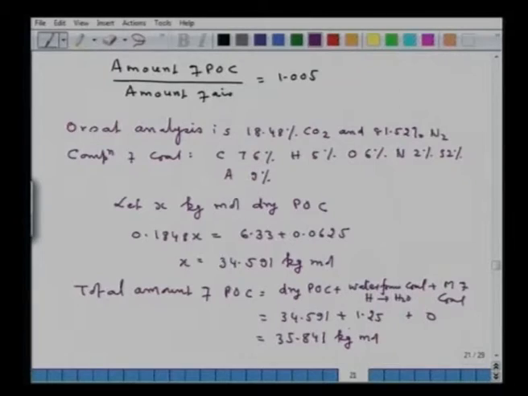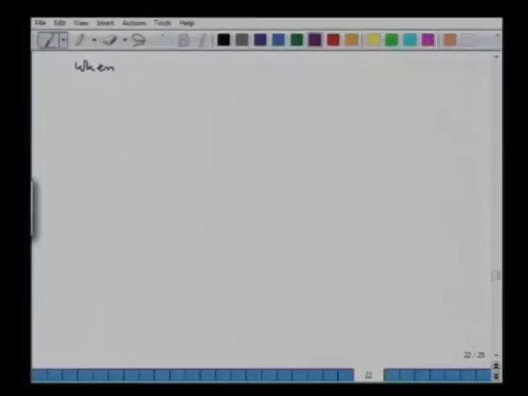Now this 35.841 is approximately similar to the amount of POC that is produced on using the stoichiometric amount of air. Now remember, this calculation has been done on taking the stoichiometric amount of air. So 35.841 kg mole is the amount of POC. Now in certain problems, when fired coal